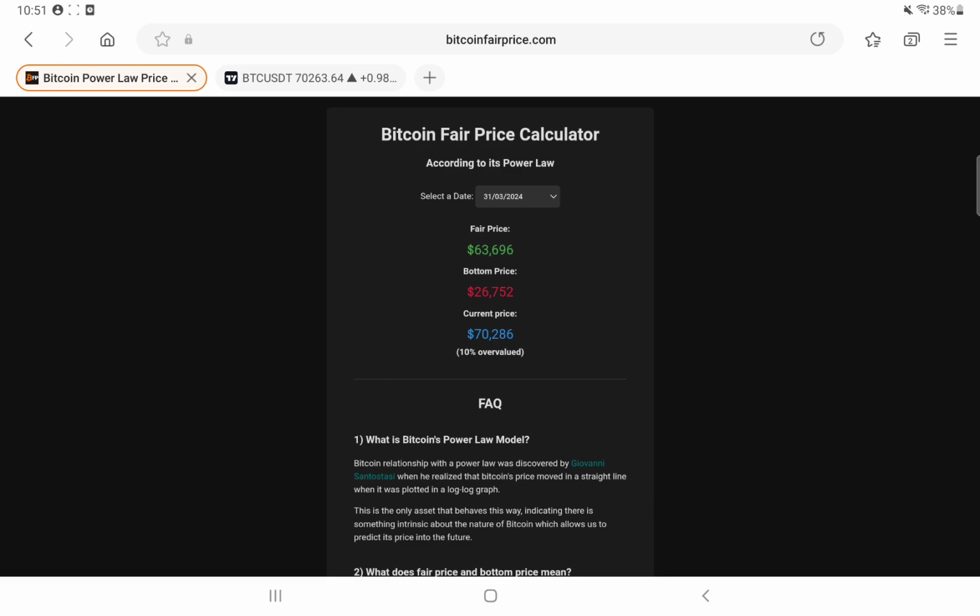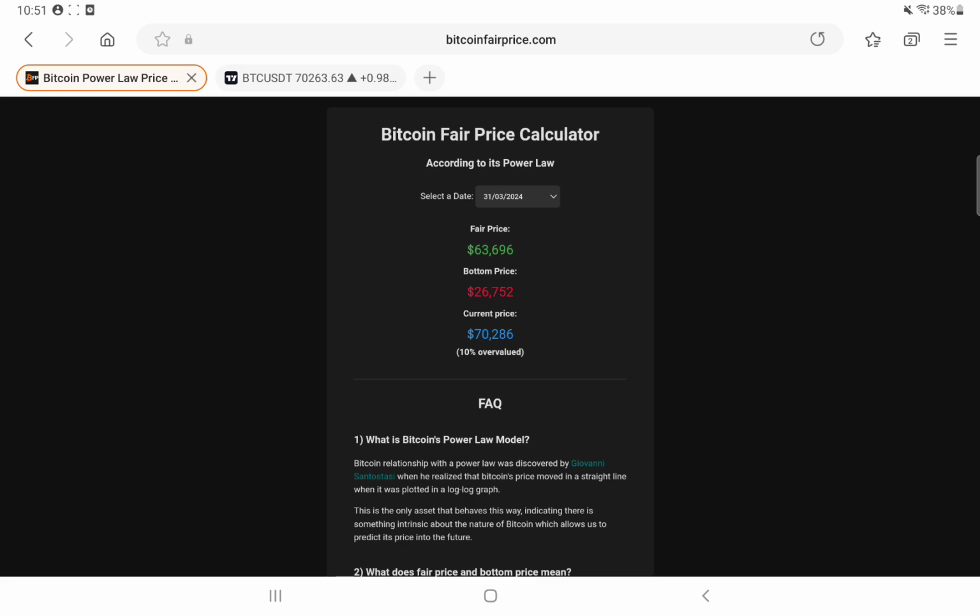Right, so for today, the fair price is $63,696. The bottom price is supposed to be the price that Bitcoin should never go below. And then you've got the current price, which is 10% overvalued. So the fair price is supposed to predict somewhere close to where the price should be, compared to where we actually are. Obviously, we're 10% overvalued. So it's a good indicator to see if we're overvalued or undervalued. The bottom price is the lowest price that Bitcoin should ever go.